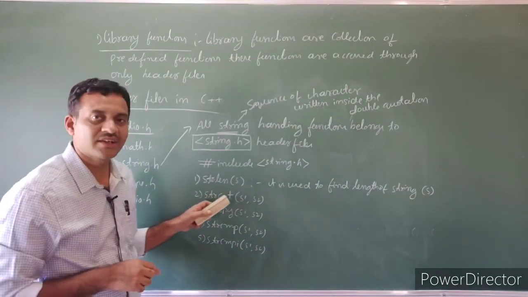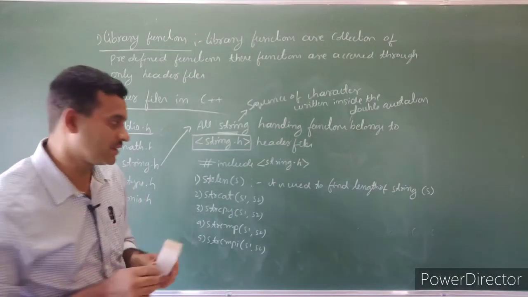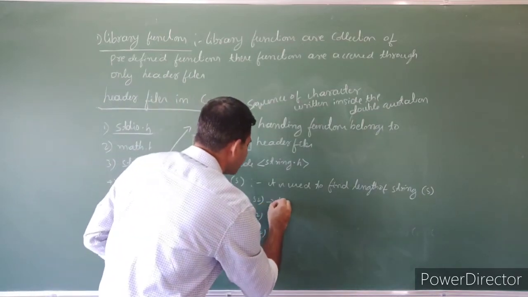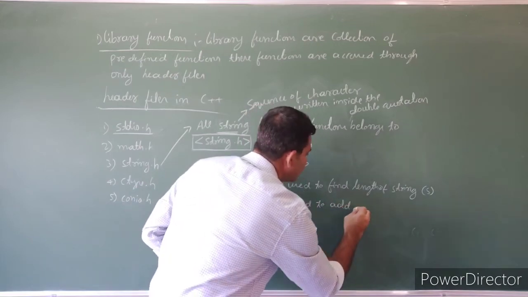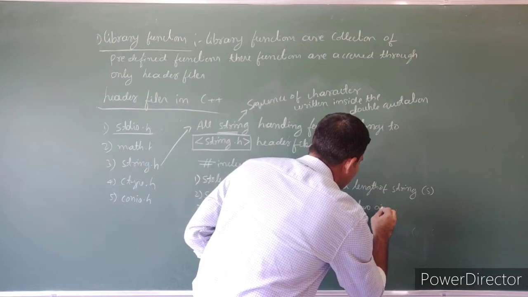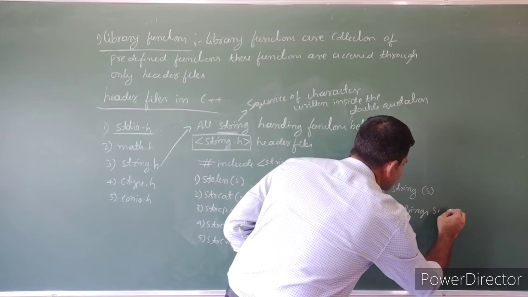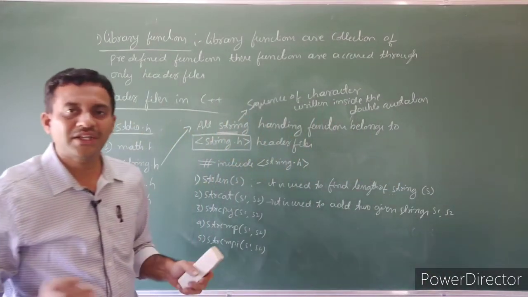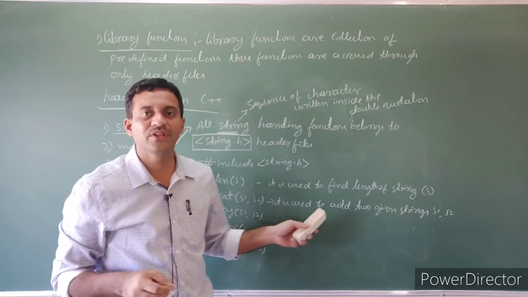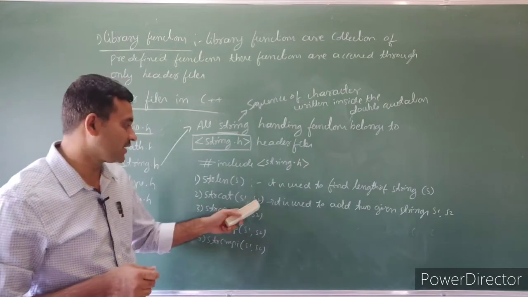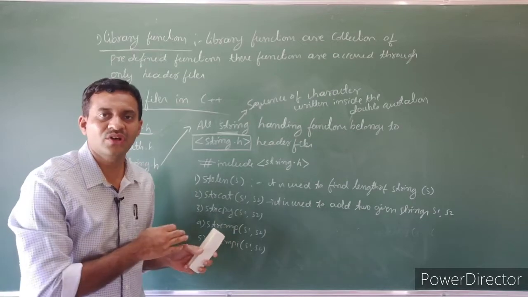Next one is strcat. Here strcat stands for string concatenation. It is used to add two strings, s1 and s2. The joining process in strings we call concatenation, that is adding the given two strings. Here the second string, s2, is appended to s1.